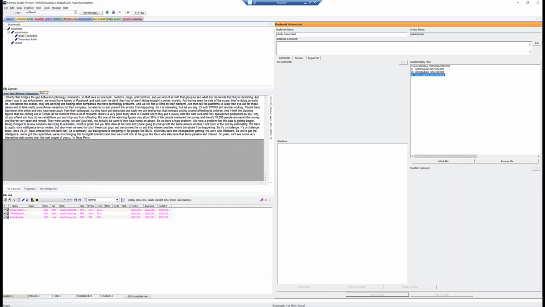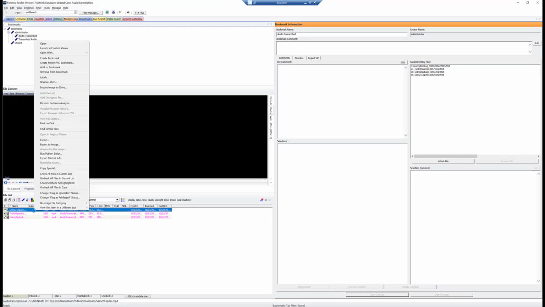We can see here the text that was extracted out of that. And this is from the podcast that may or may not be out when you're watching this, where we sit down with Tom Oldroyd of Semantics 21 at Techno, and we talk about how Semantics 21 is integrated with FTK and also doing a lot of work in the area of CSAM investigations. Really cool. Check it out.